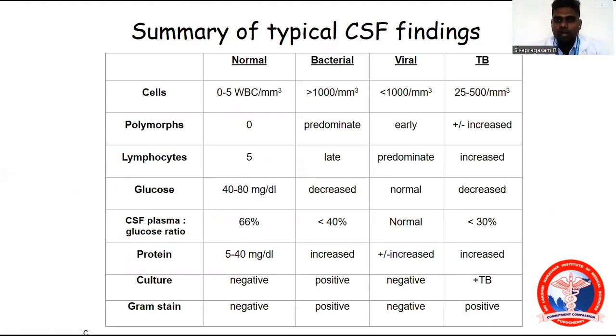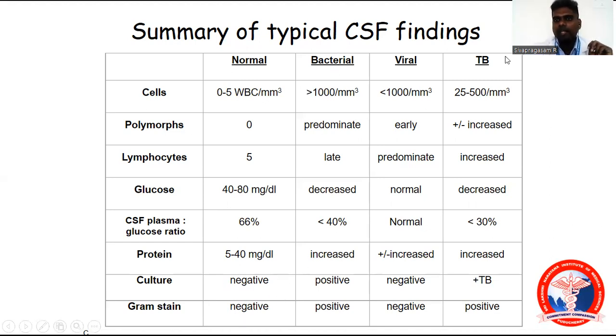Remember, this is a very important picture. From microbiology, medicine, pediatrics, from any subject, this question can be asked: how will you differentiate CSF findings? Always remember, in normal CSF you should not have any polymorphs, or very minimal. Lymphocytes should not be there. Glucose should be 40 to 80, and the CSF to plasma glucose ratio should be 66%. Protein should be 5 to 40 milligrams per deciliter. Culture and Gram stain should be negative.